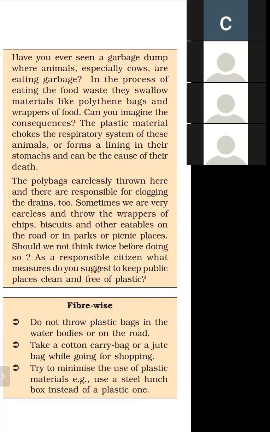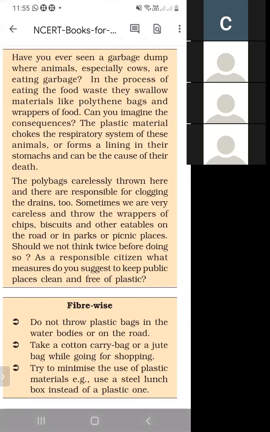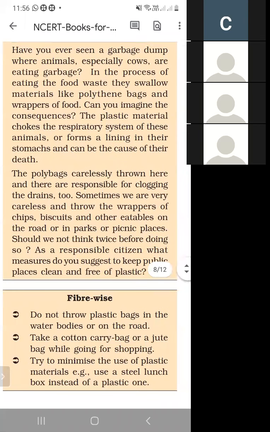So when we throw garbage, there are so many polythene bags and wrappers of food. When especially cows eat this type of food, they also eat the plastic material, and it destroys their respiratory system, and it can also be the reason for their death.